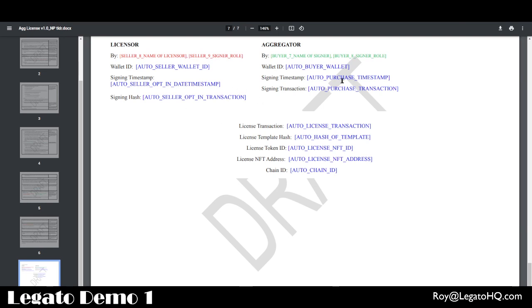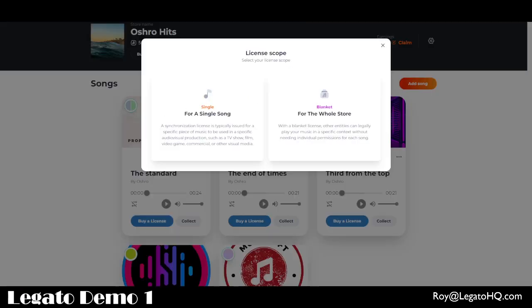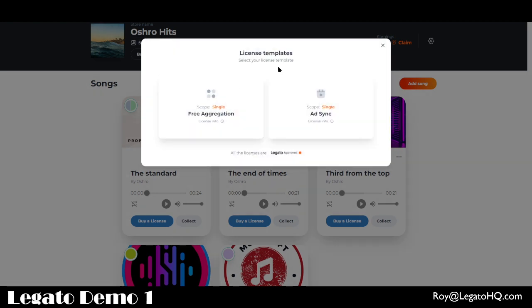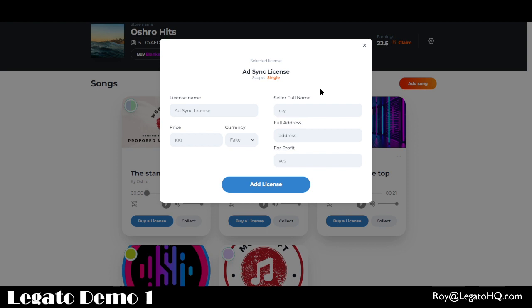Which means that we're going to have multiple templates like these, and we're going to enable you to license multiple ways. So let's say that you wanted to create a license for your music for ads. Well, we have a template for it, and we're going to have many more templates. Right now we have two.